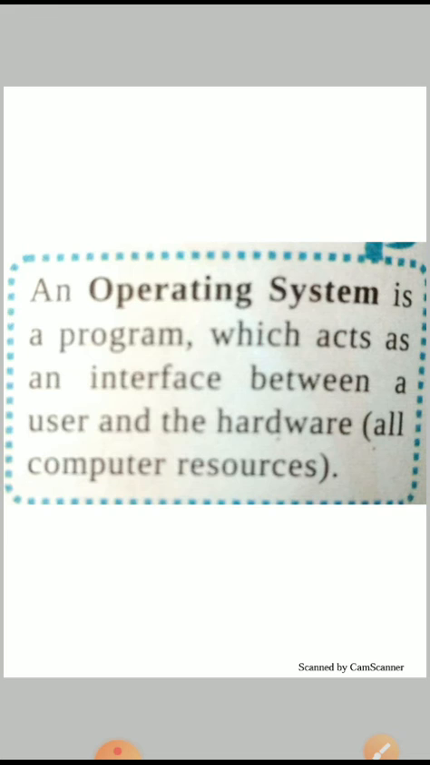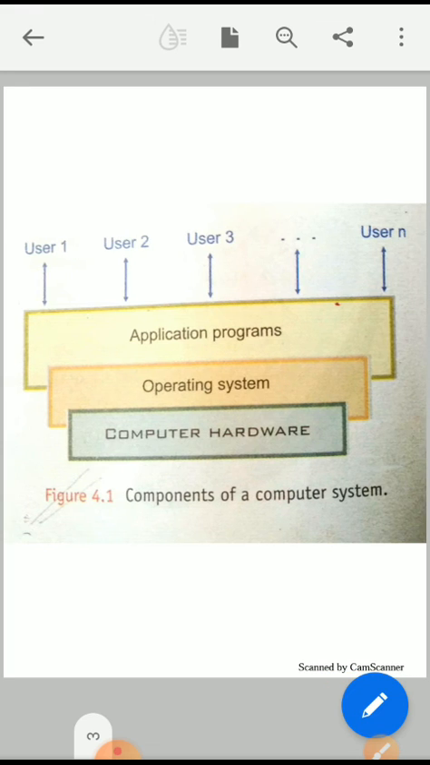All the computer resources connected with our computer system, just like keyboard, mouse, monitor, CPU, printer, scanner, etc. Now, the operating system is an important component of a computer system which controls all other components of the computer system. The major components of a computer system are hardware, operating system, application program, and humanware or users. Look at this diagram. It shows the components of a computer system.